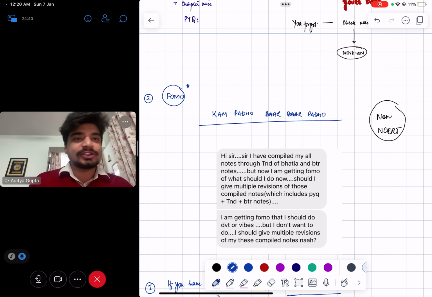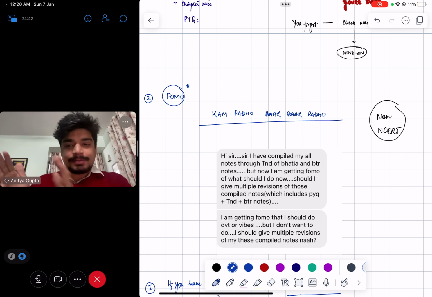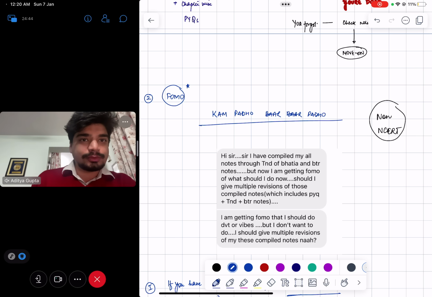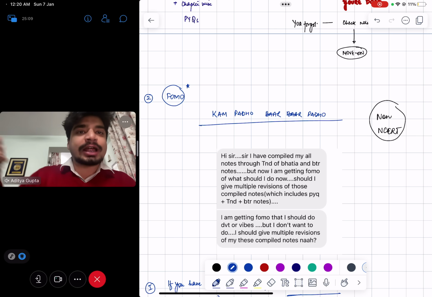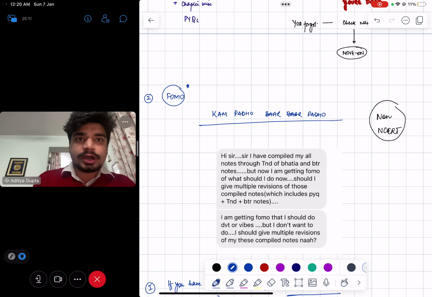For example, this is a message I got. Sir, I have compiled my BTR, I've compiled test and discussion notes of Bhatia, and have solved my previous year questions properly. Now, obviously, you have to revise this again. You already have a concise set of notes. But I'm getting FOMO that I should do DVT or Vibe. Obviously, no, don't do it. This is a very simple answer to this question. You do not need to. Kam padho, bar bar padho. She already has that concise, high yield material available with her. Why do you need to do DVT or Vibes at this point of time? You don't need to.